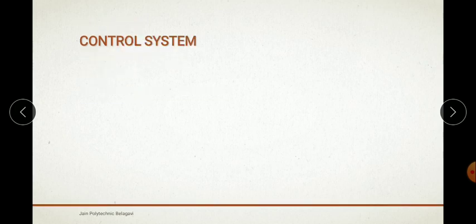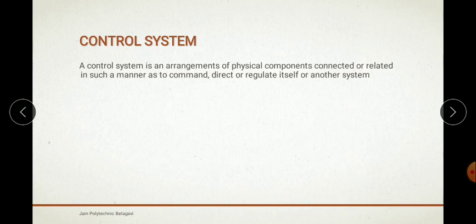So before that, what are control systems? A control system is nothing but an arrangement of physical components connected or related in such a manner so as to command, direct or regulate itself or another system. So this system consists of different components which act upon the commands as an input and which are used to direct or regulate the system. So this is nothing but the control system.